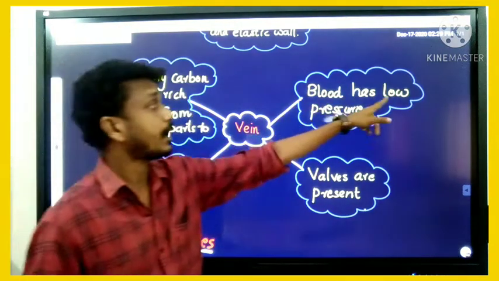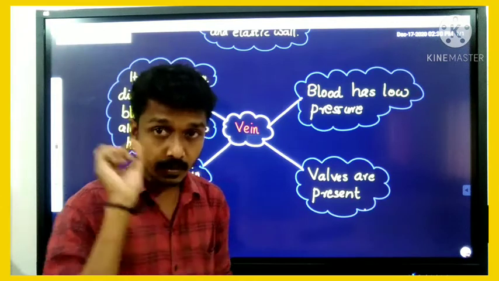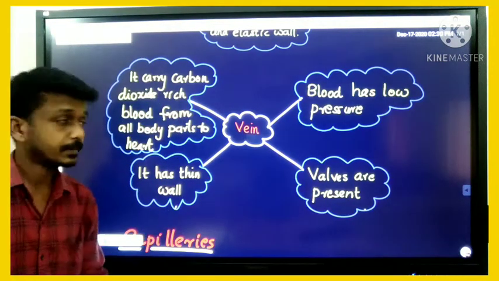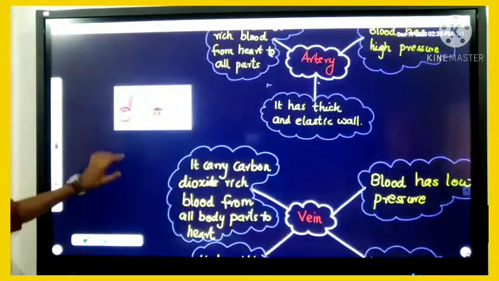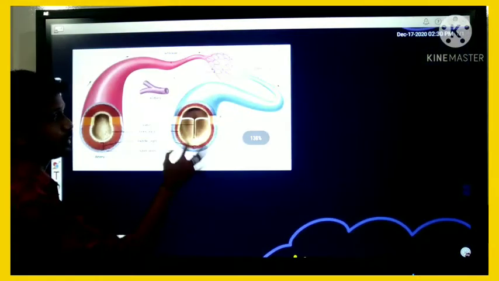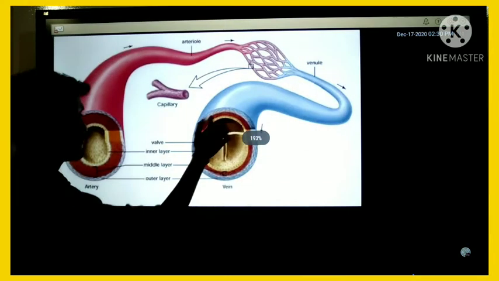Then that blood has low pressure because the vein has a thin wall. Look here, from here you can understand that. The vein has a thin wall, that's why there is more space here for the pumping of blood.